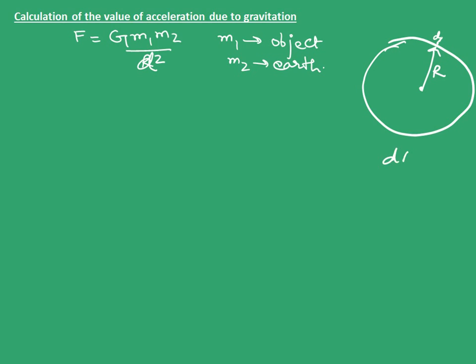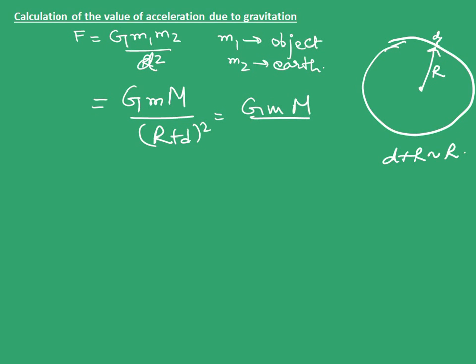So here d plus r will be almost equal to r. We put this in the formula. So G m for the small object, capital M for Earth's mass upon r plus d whole square, is equal to G m M upon r square.